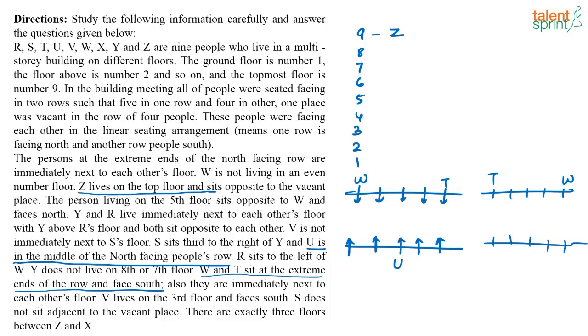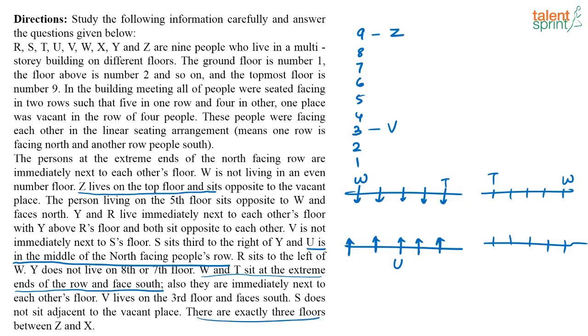Then V lives on the 3rd floor and faces south. S does not sit adjacent to the vacant place. There are exactly 3 floors between Z and X.